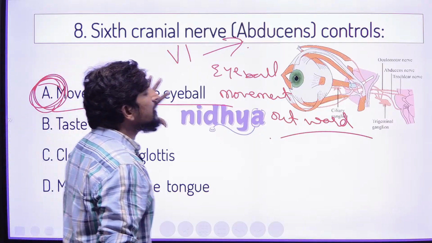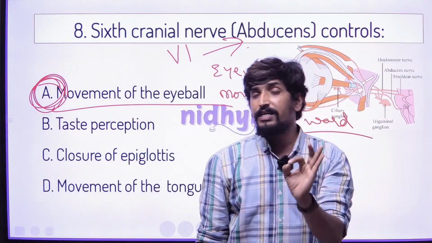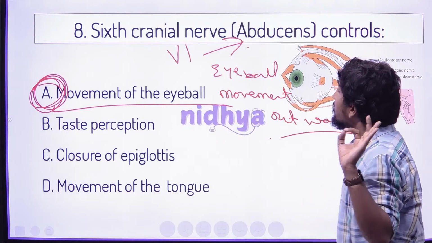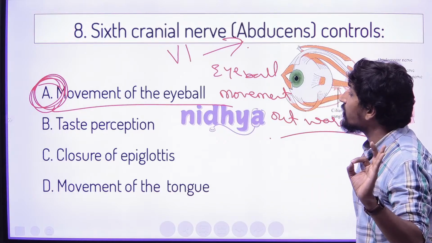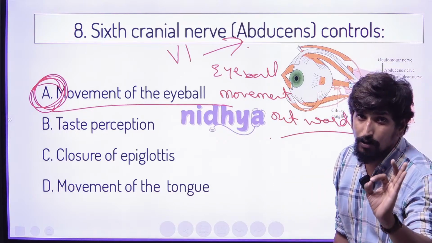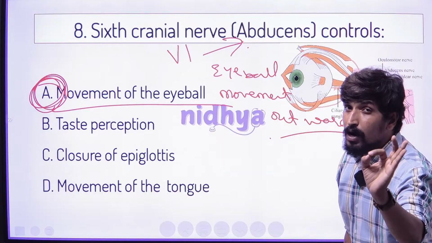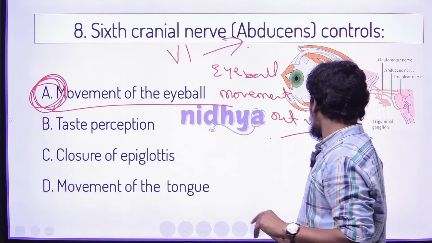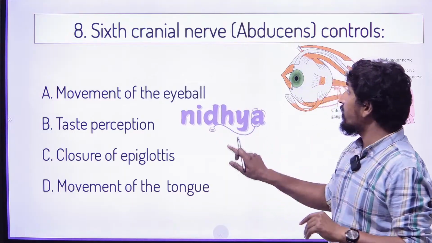So specifically here, the sixth cranial nerve acts for the control of eyeball movement, especially outward movement. Then go with the next question.